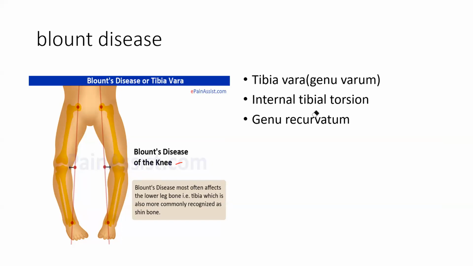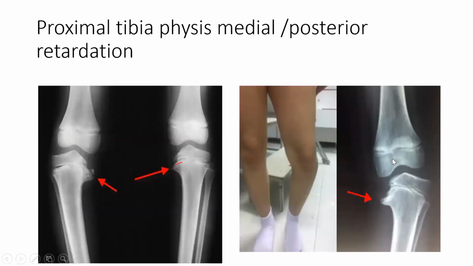Then the other thing is also internal tibial torsion. Because of the physis problem, the tibia internally rotates. I don't think I should go into details. There are two problems: one is the medial physis issue and the other is the posterior physis issue. Because of the posterior physis, the knee will internally rotate. Then genu vera, tibia vera and recurvatum. Don't remember everything, just remember vera. Tibia vera is Blount's disease.